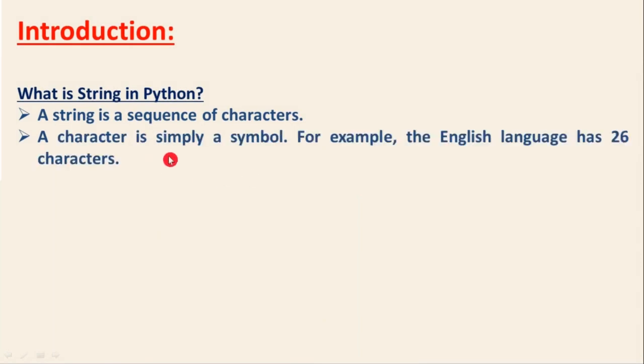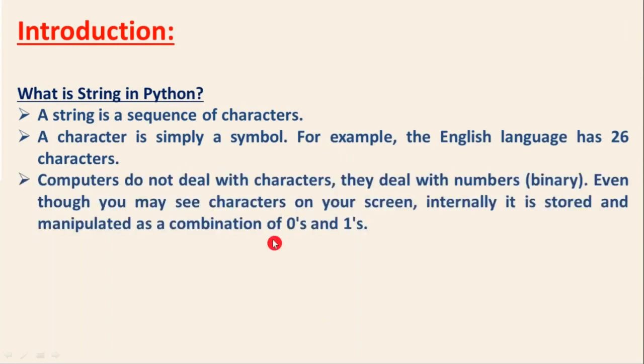Then a character is simply a symbol. For example, we already saw this. Then see, even if you provide your information as a string, not only in Python but in any language, the computer does not deal with characters or strings. They deal with numbers, that is binary numbers.